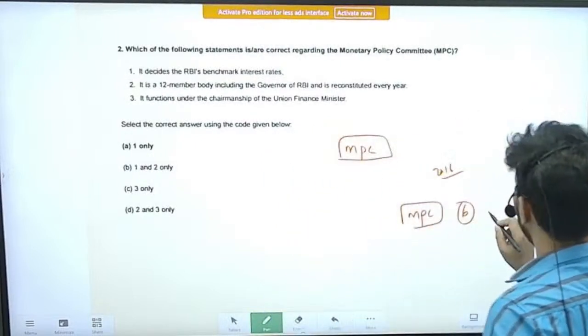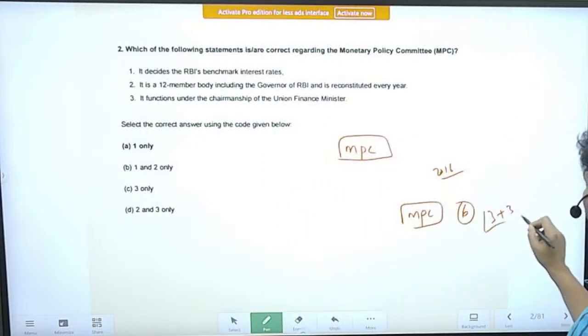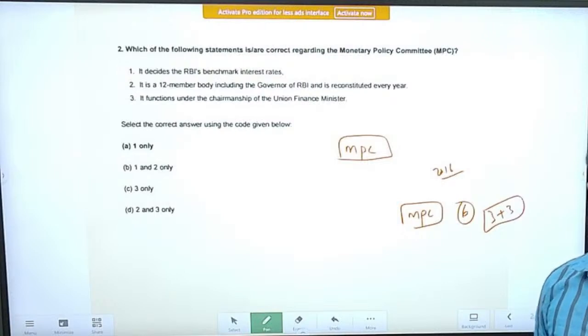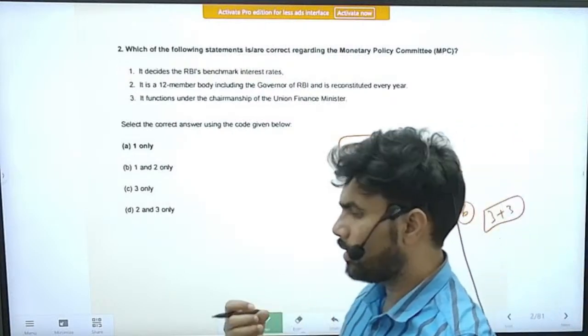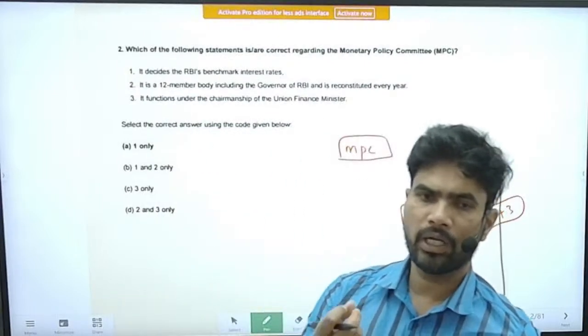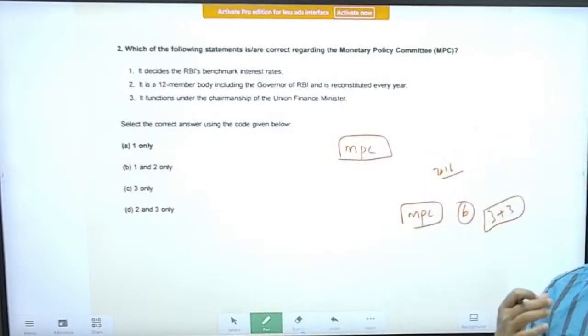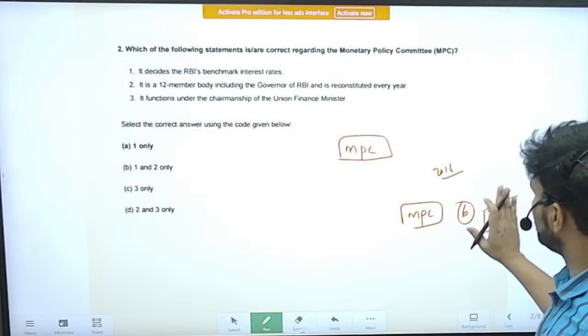So three plus three members will be there. On the majority opinion, this committee will decide the policy rates, I mean the repo rate, the reverse repo rate, etc. This was the change that was brought in.